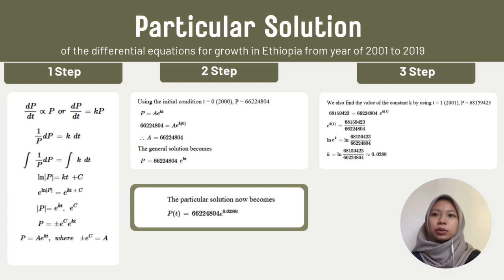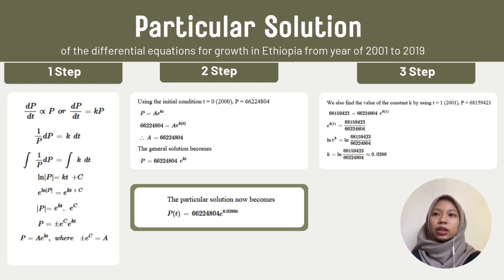Okay, so the general solution can be p = ±e^c e^(kt). So we can let A = ±e^c, and it can be simplified to be p = Ae^(kt).